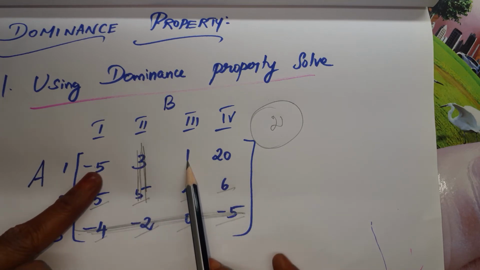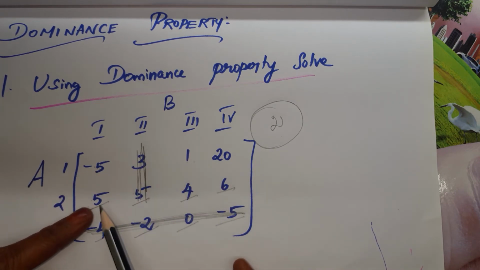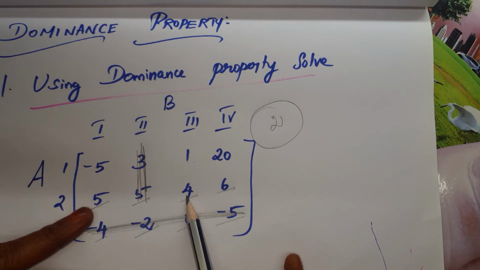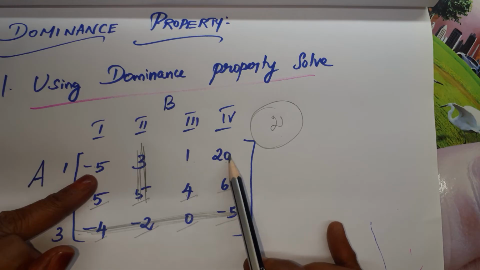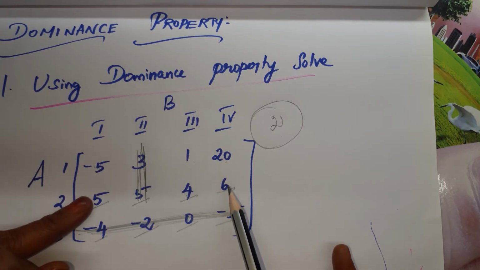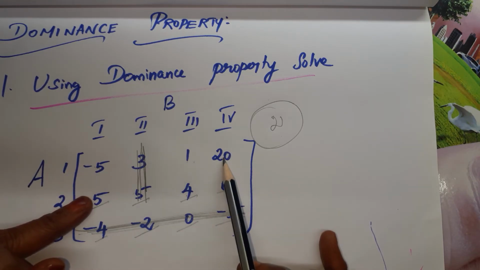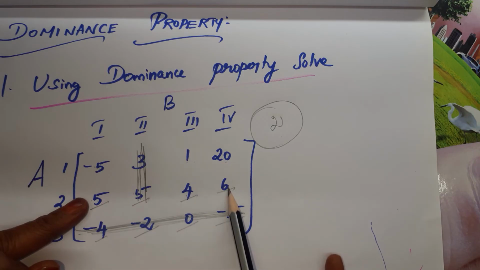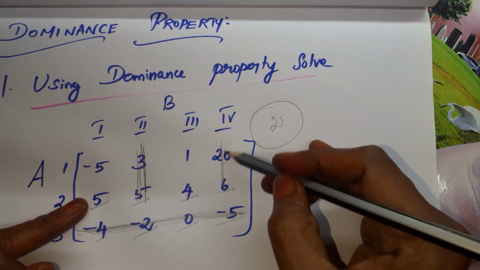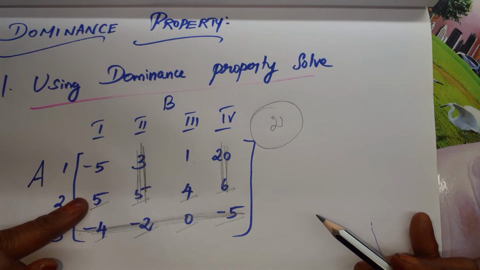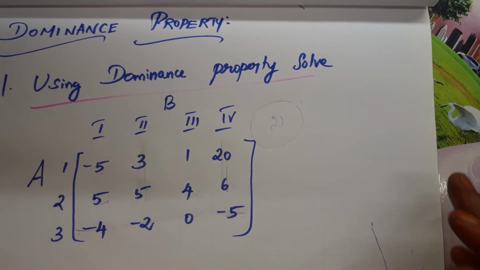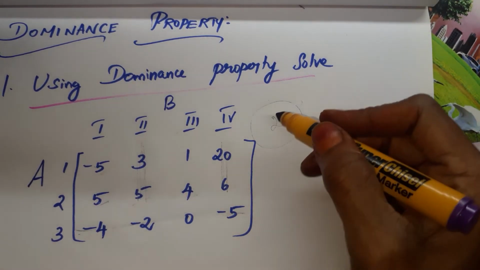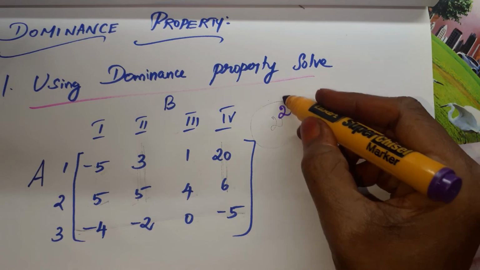Now compare these two. Minus 5 is lesser than 1, but 5 is greater than 4, so these two cannot be compared. Now take minus 5, 20 and 5, 6. Minus 5 is lesser than 20, and 5 is lesser than 6. We can compare, and column wise we have to delete the greater, so we delete this one. Is it clear how we did it? Once again, using the dominance property, we are going to reduce the number of rows and columns to 2. That is our aim.